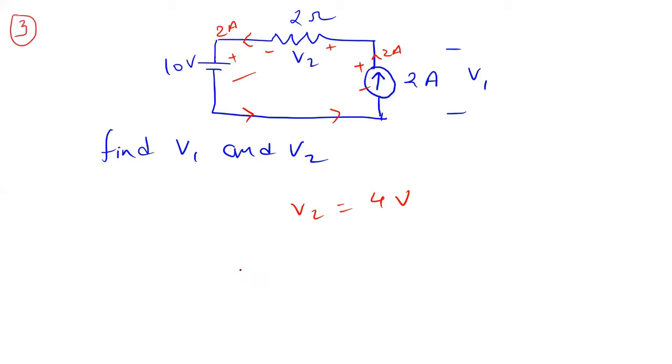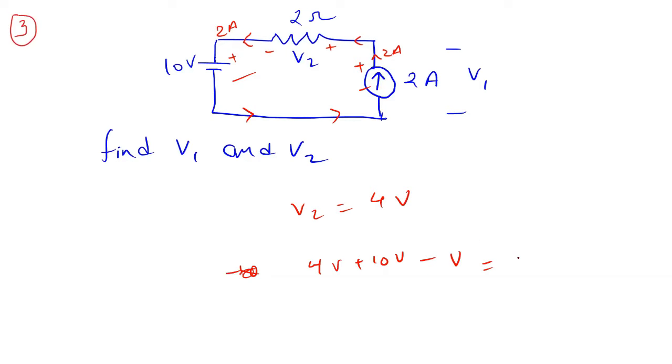This is minus. So it will be like minus 10 if you go from this direction. Okay, not minus 10. This time it is plus 10. So it will be 4 volts plus 10 volts and minus V1, because in this particular direction the negative sign is encountered first, so we keep a negative sign for this value.